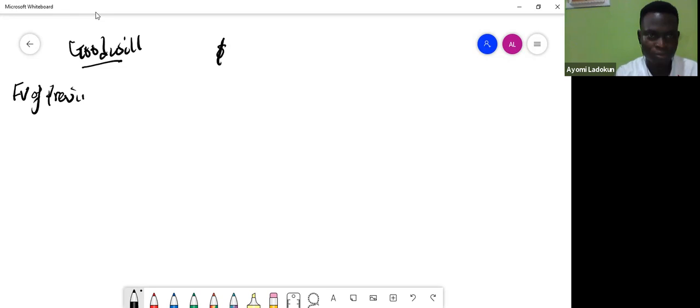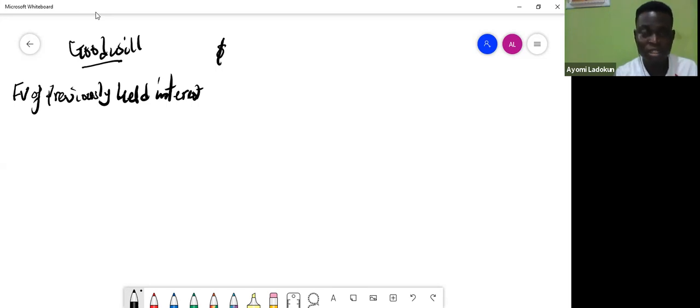So I will say fair value of previously held interests. Okay. So from the question, how much is that? I think it's 105 from the question. So you can take a look. You can be looking at the question in case I'm not picking the right figure, please let me know. Okay, so that's fair value of previously held interest.